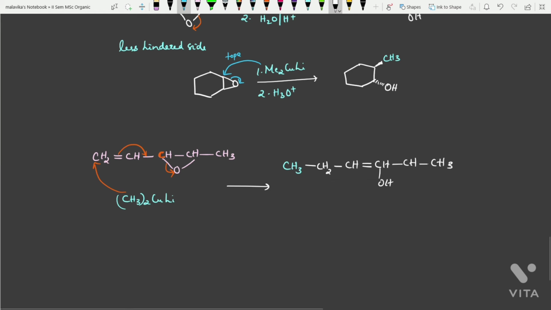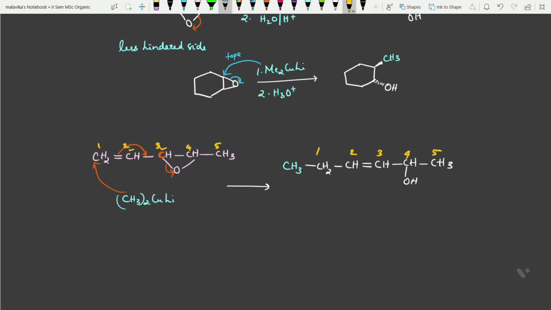Sorry, this one is not here. This will be over here. That can give the numbering 1, 2, 3, 4, 5. So fourth carbon, and this will obviously be fifth carbon. On the fourth carbon you will be having the OH group. Here, between 2 and 3 you can have the double bond.